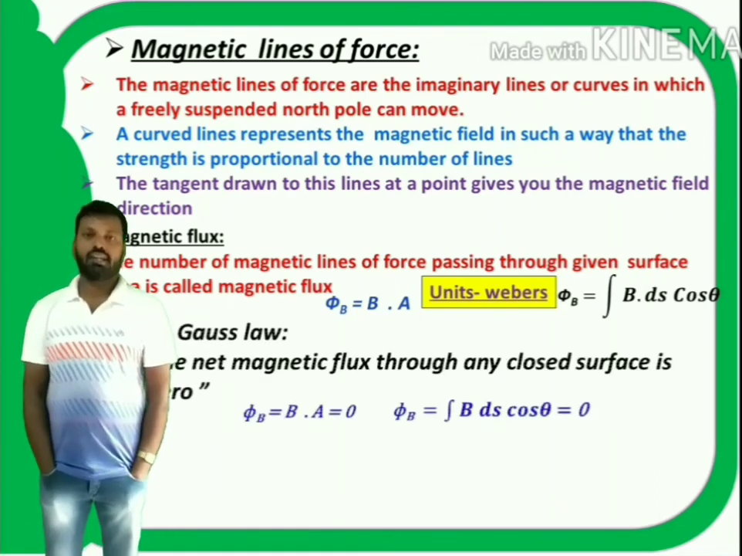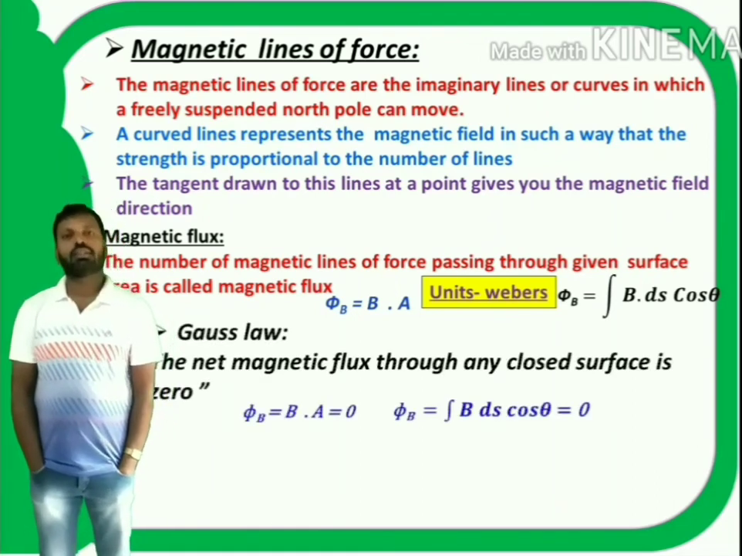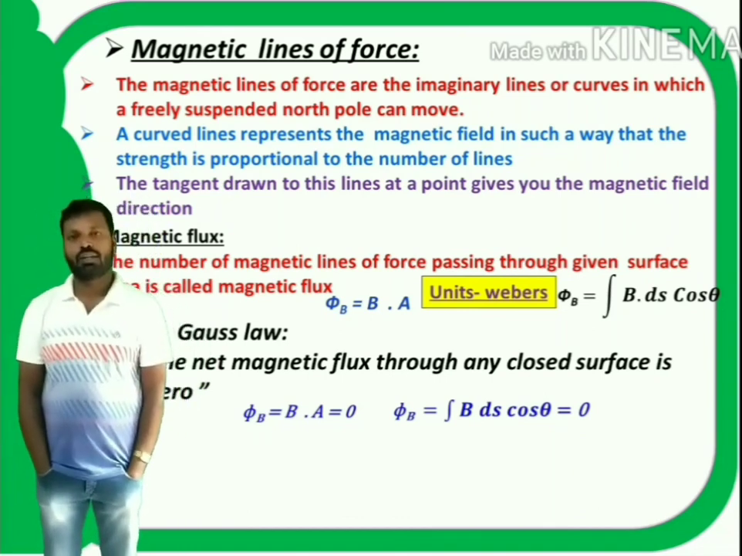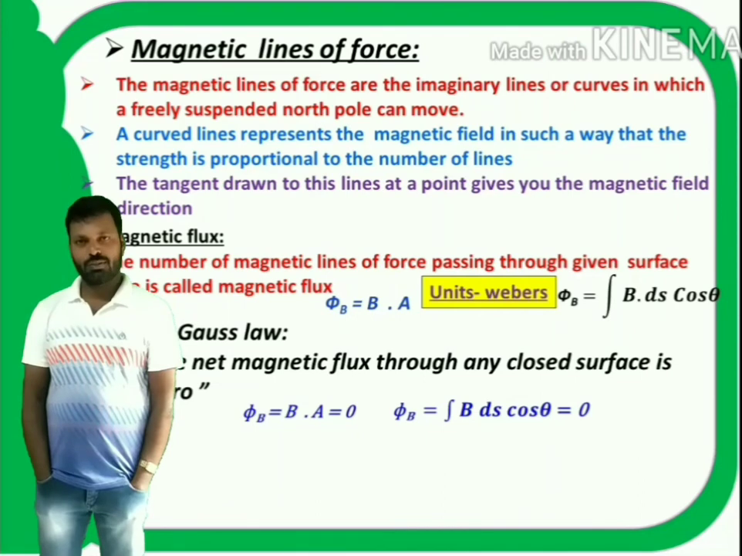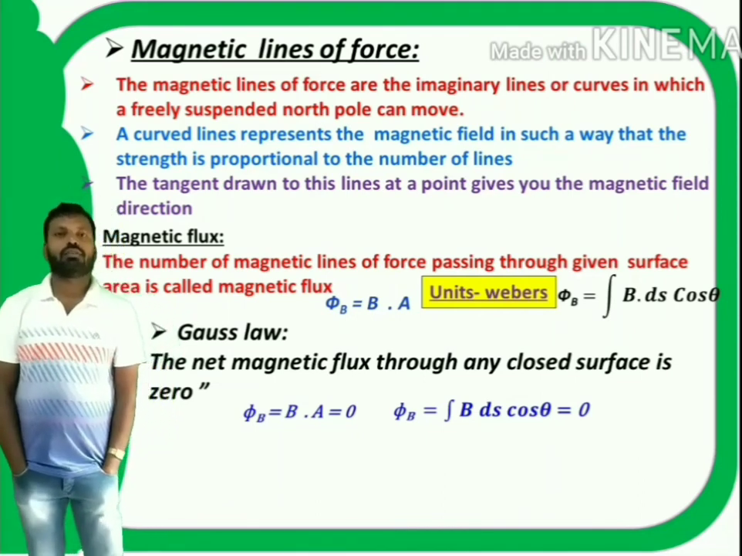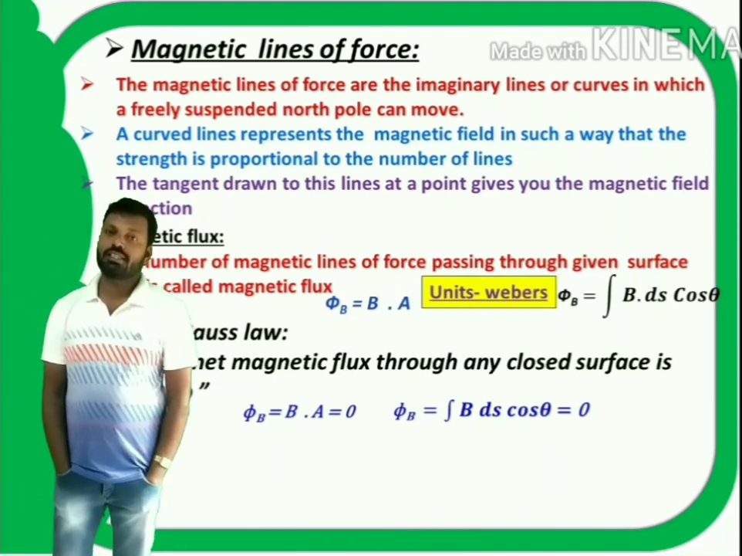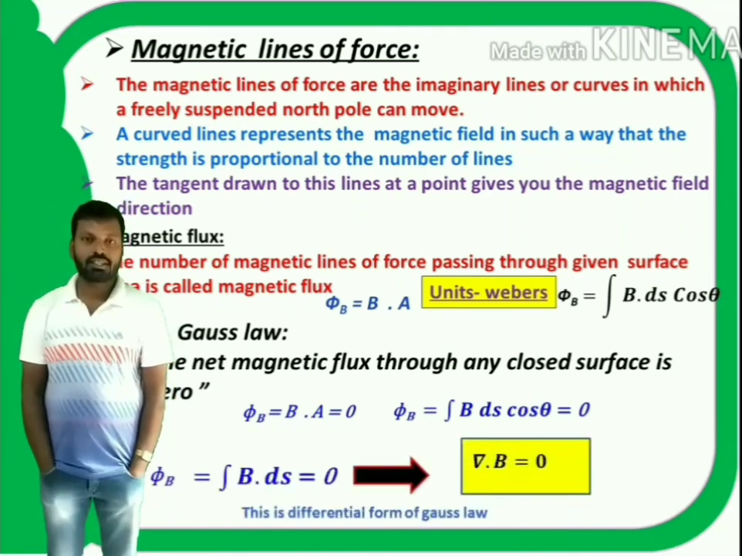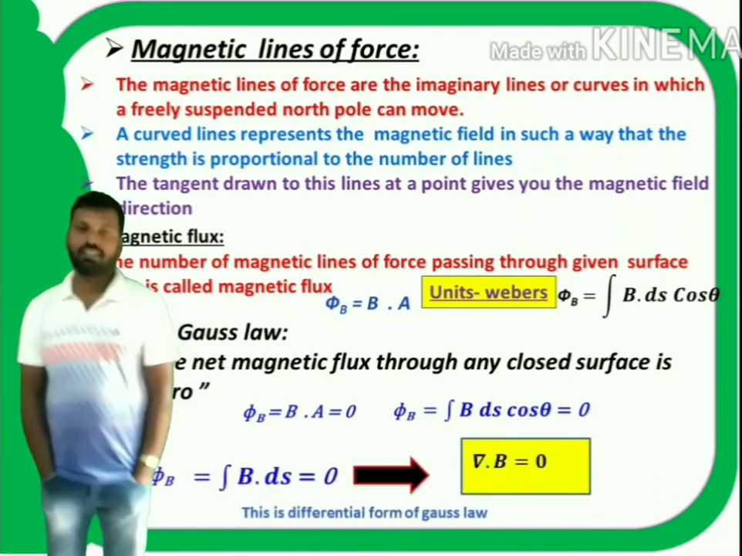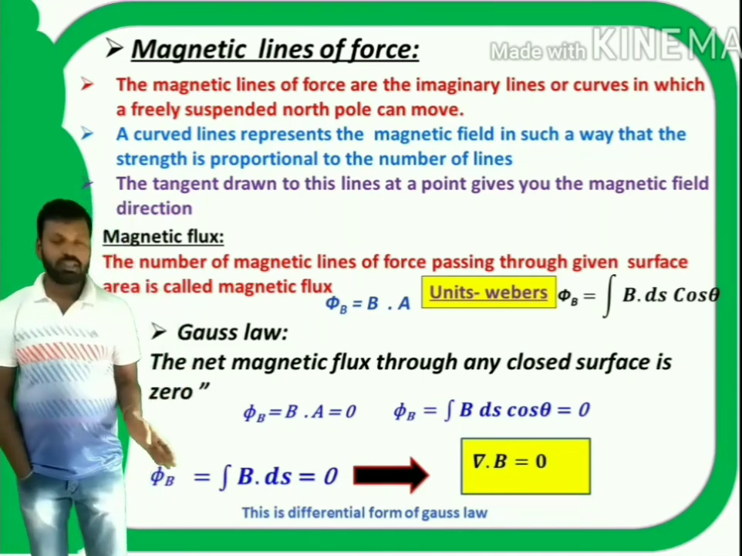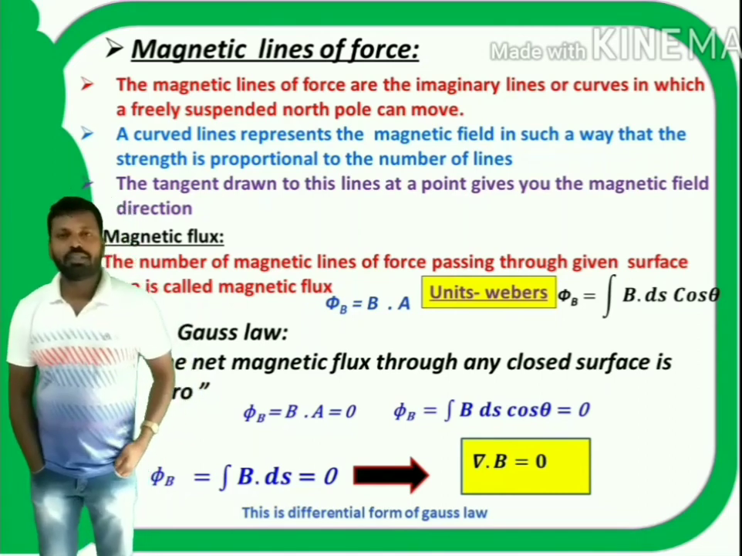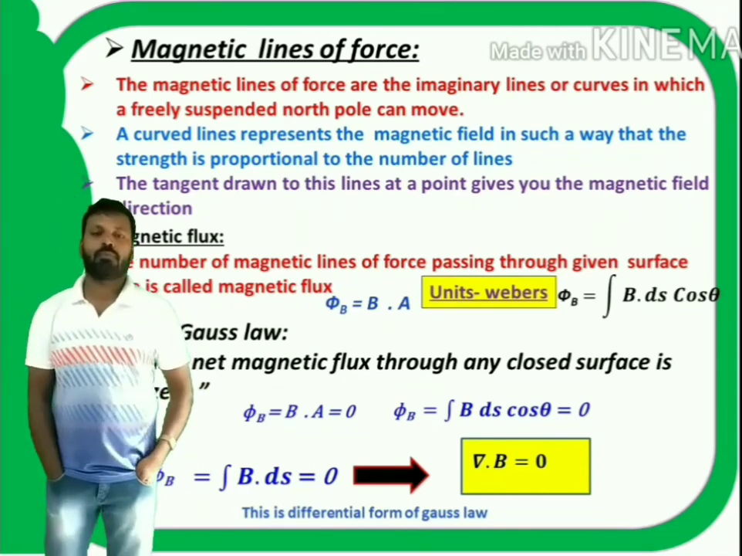Next, we have learned Gauss law. What is Gauss law? The net magnetic flux through any closed surface is 0. Phi b is equal to B dot A is equal to 0. That indicates phi b is equal to integral B ds cos theta is equal to 0. Next, Gauss law in differential form and integral form. Integral form is integral B dot ds is equal to 0. Differential form is del dot B is equal to 0.